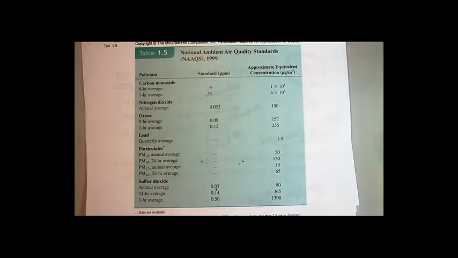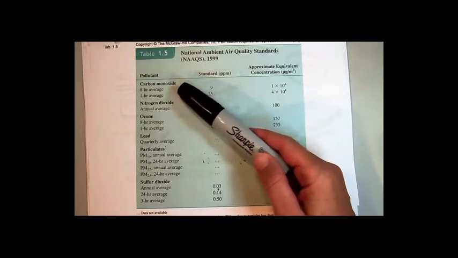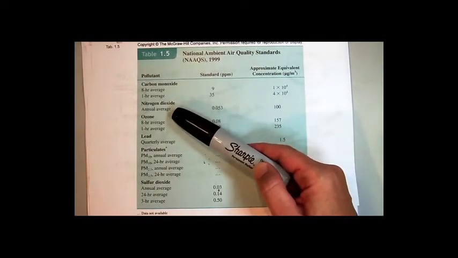Okay, we're now starting part 2 of lecture 11. When we ended part 1 of lecture 11, we were talking about these national air quality standards and looking at some of the pollutants. Now we understand where the carbon monoxide comes from, incomplete burning of fossil fuels. We understand where the nitrogen dioxide comes from.